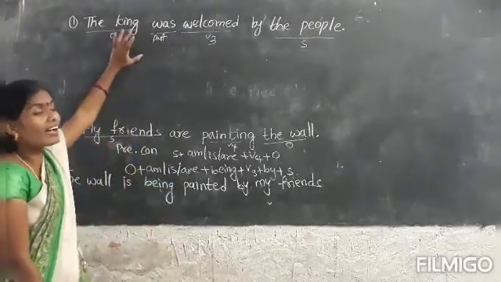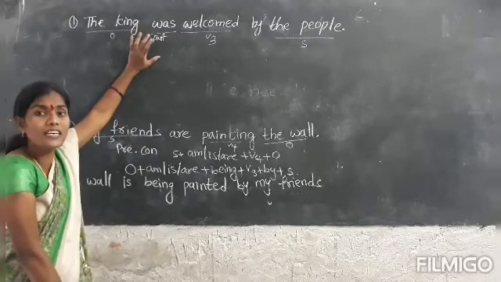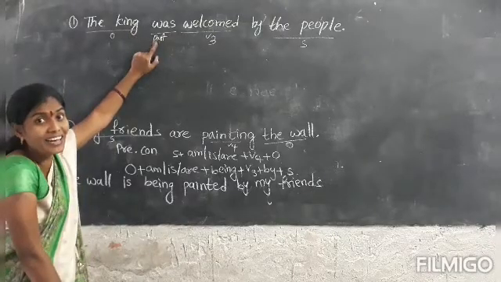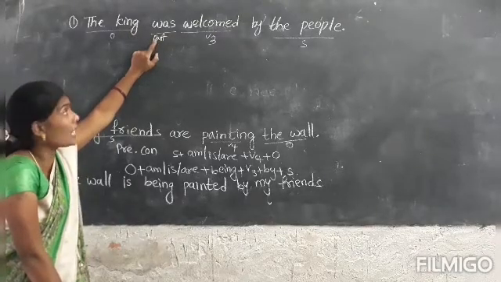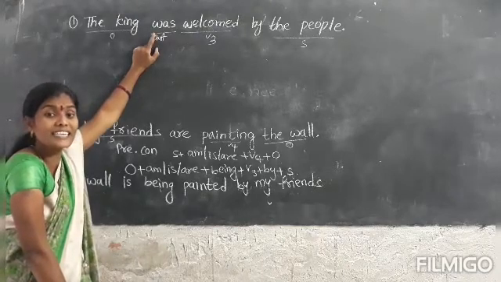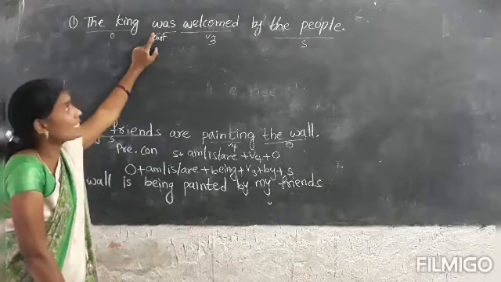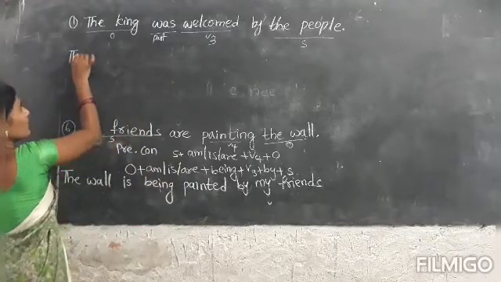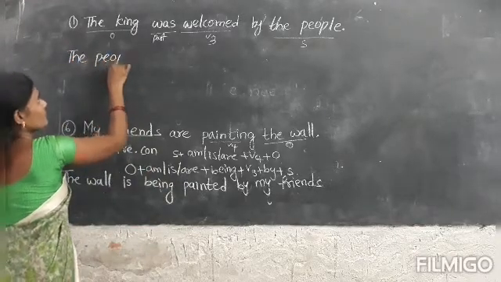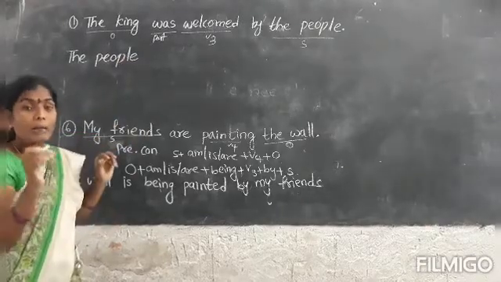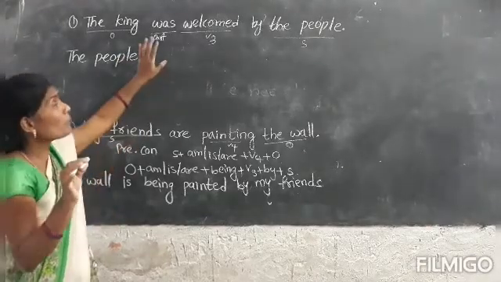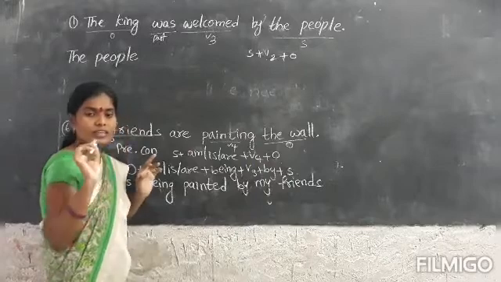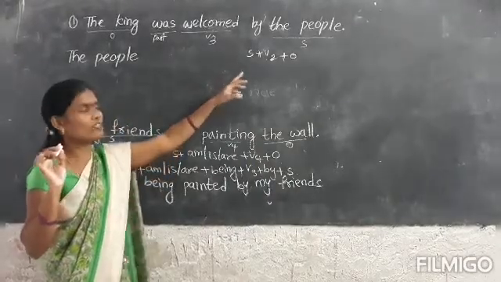Actually, this is a simple past tense sentence changed into passive. The helping verb is was. Was is the indicator of past. So this is a simple past tense sentence. We change the subject first: the people. The simple past tense structure is subject plus V2 plus object.